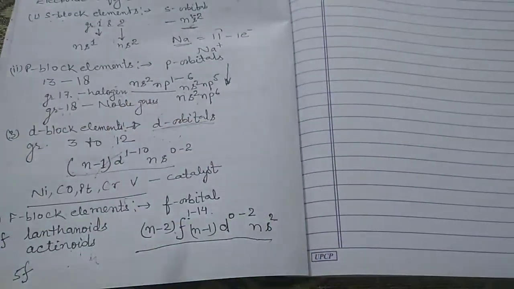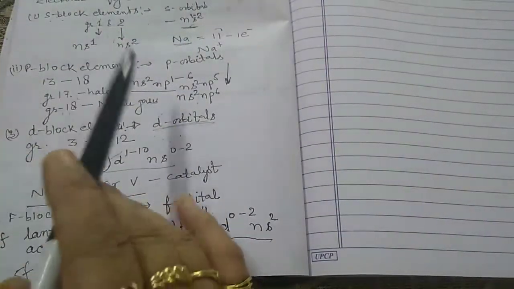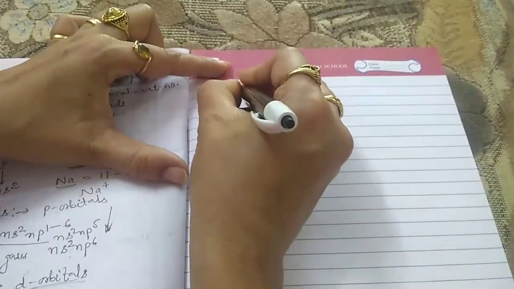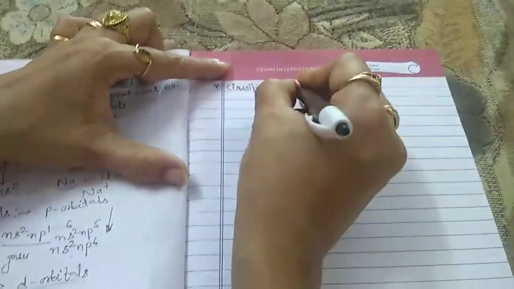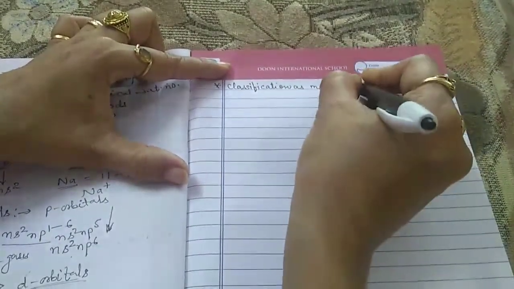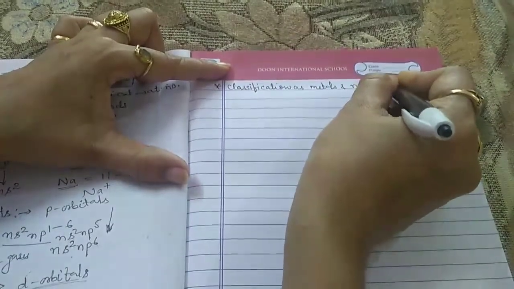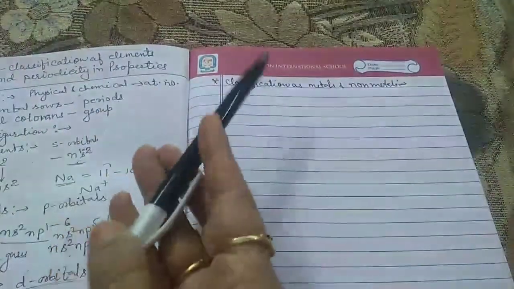Now the SPDF block classification is one way of classifying the elements. There is another way to classify the elements, and that is known as the classification as metals and non-metals.